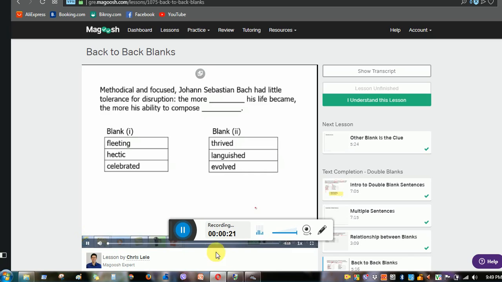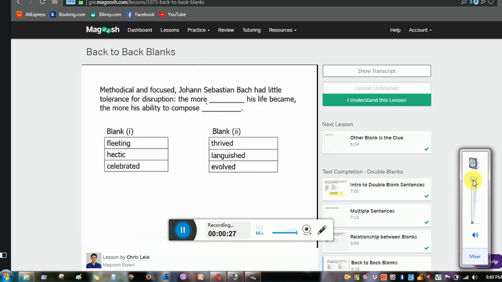In this video, we are going to go over something that you often see in two-blank text completions, and that is back-to-back blanks. As you see here, this blank is pretty close to this blank. The reason why these can be tricky is because sometimes the sentence starts out with the blanks and you have absolutely nothing to go on. And other times you speed through the sentence reading and you get to the blanks and you kind of forget to look for the clues, which of course would come at the beginning. So always read slowly, looking for those clues or keywords to help you figure out the blanks.